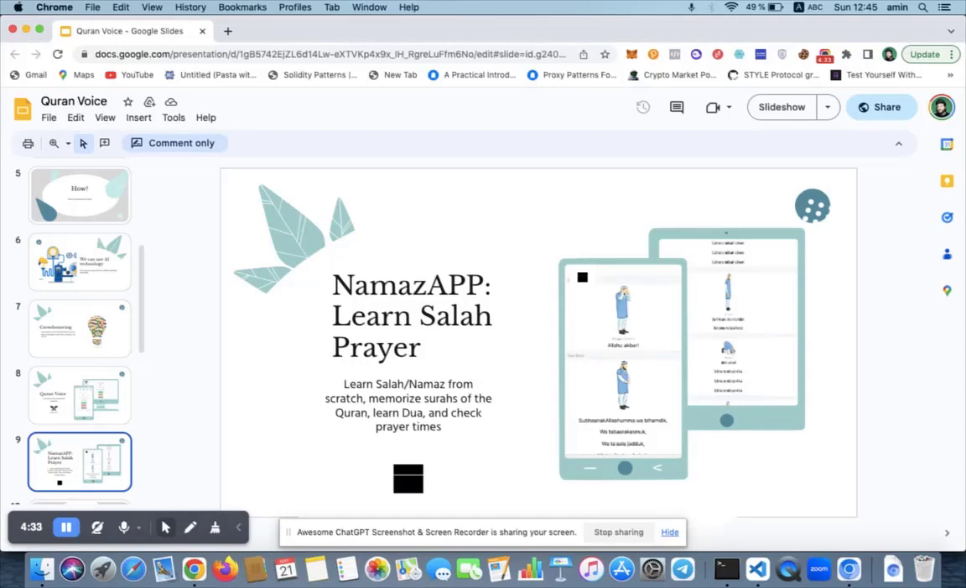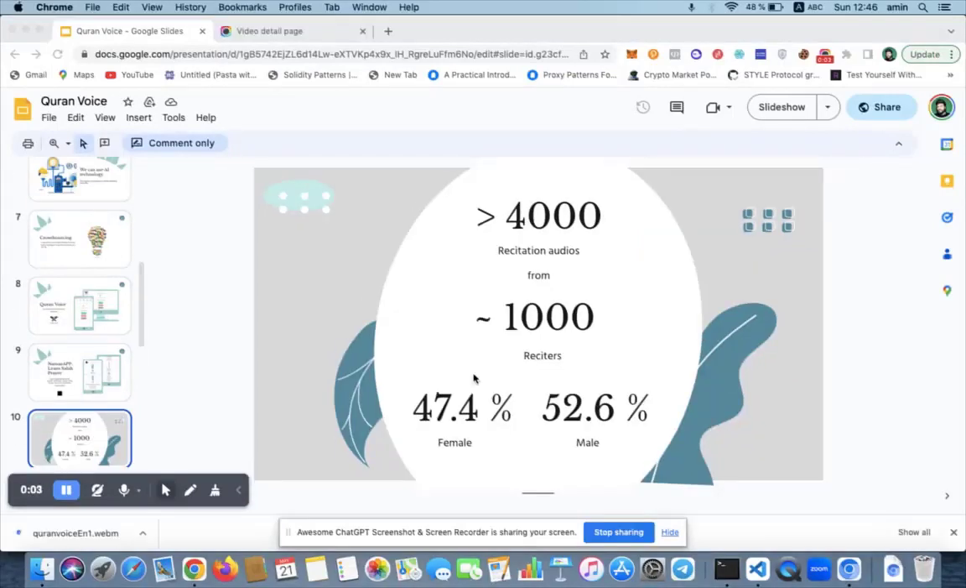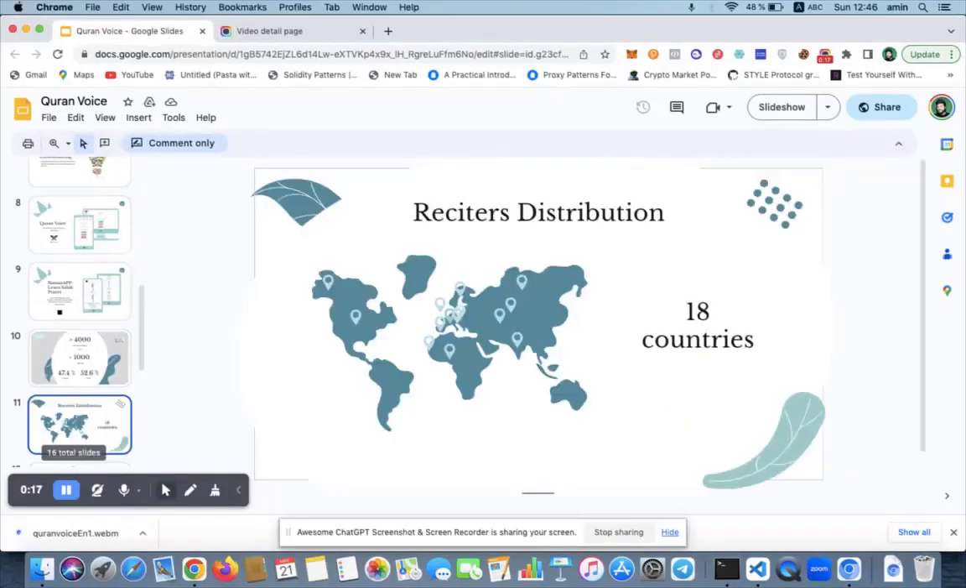There are a lot of things that any non-Arabic native speaker can take from these applications, and also try to help the teams that are working on this application. Till now, we have 4,000 recitation audios, and we have 1,000 reciters between male and female. It's almost half and half. This is what we have collected till now, but we also need people to help us verify.